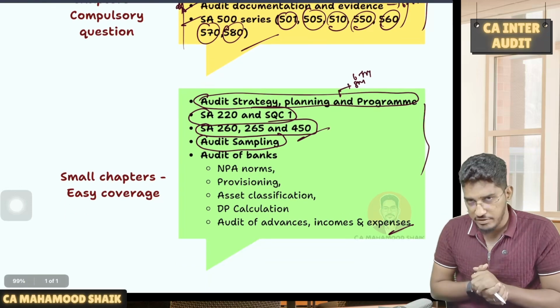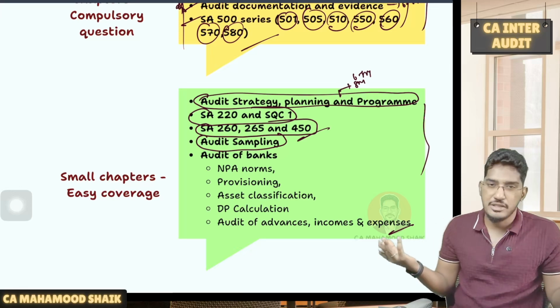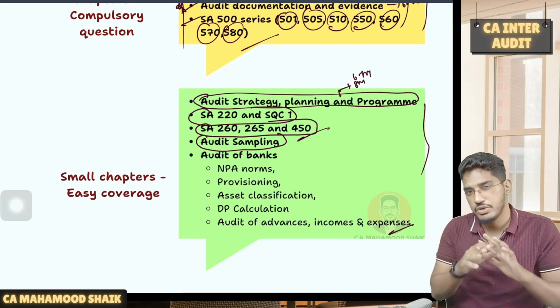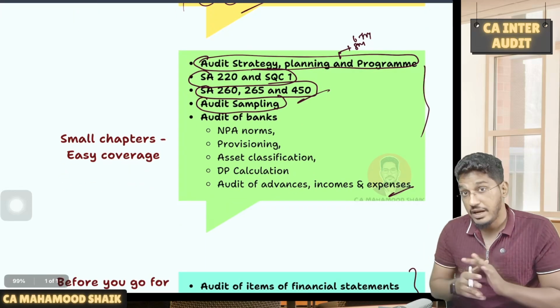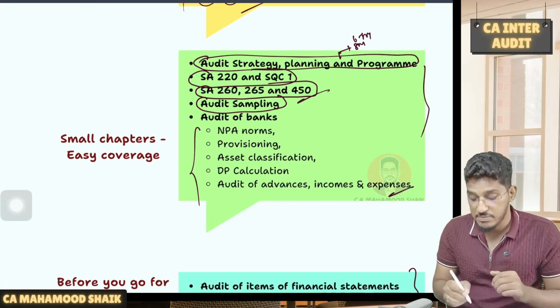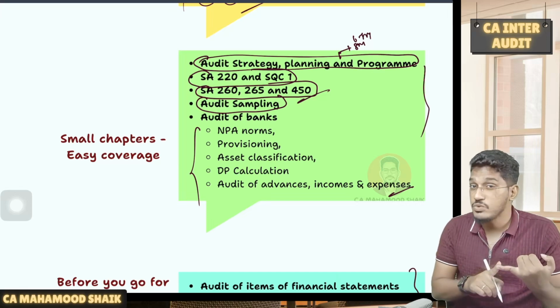Then I have given here audit of banks. See, I don't want you to go through the entire chapter at the beginning itself. But at least a few concepts I have identified here. Try to do these concepts. Why? Because these are the concepts from where MCQs are getting tested. I'm telling you, from these concepts, MCQs are getting tested.